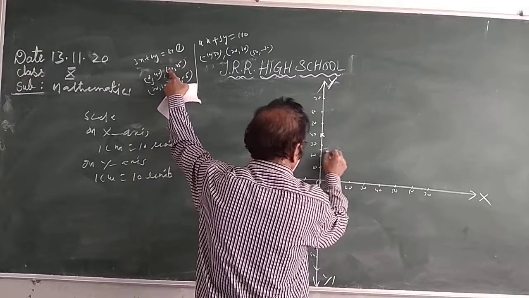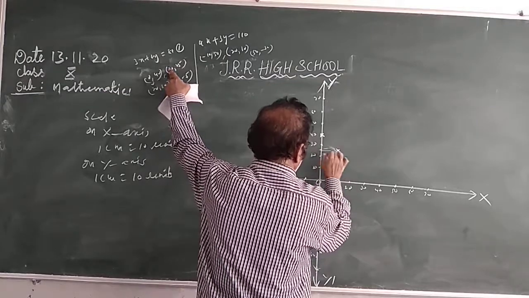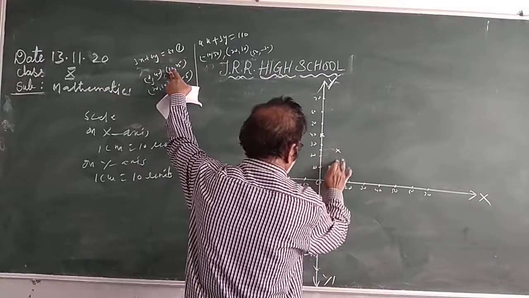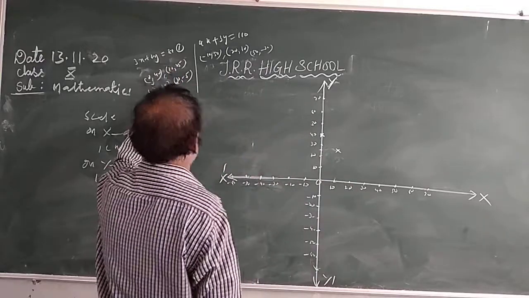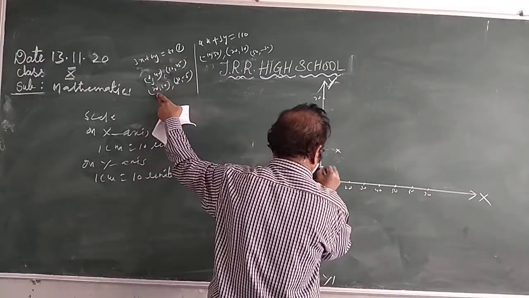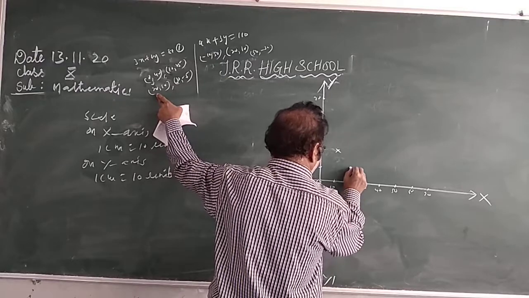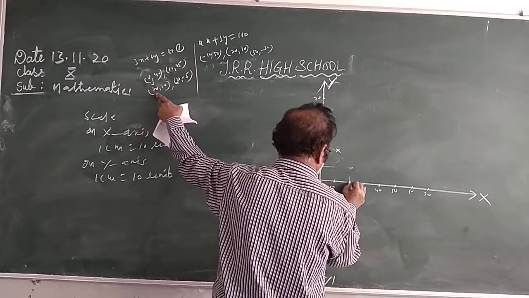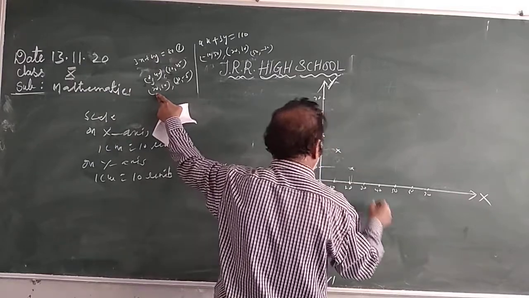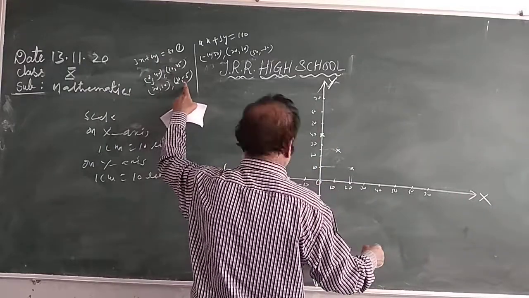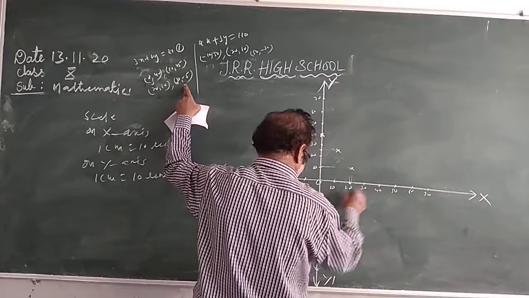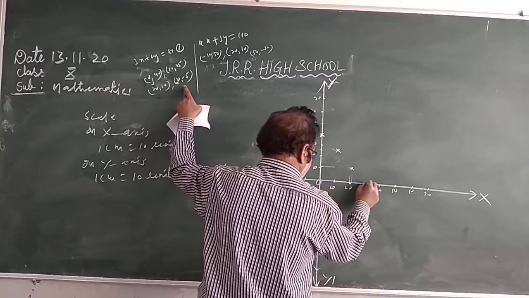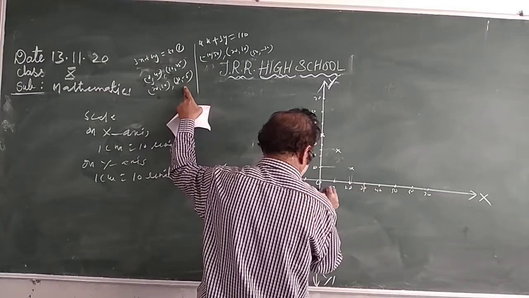Next, x 20, y 10. Then x 30, y minus 5. Corresponding to 30, y is minus 5.